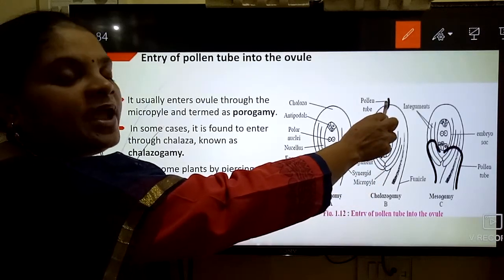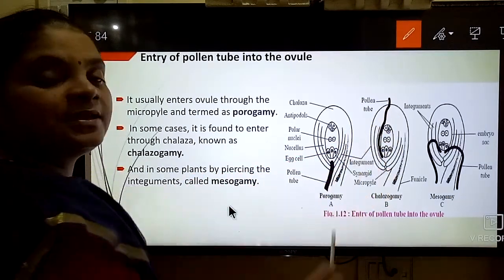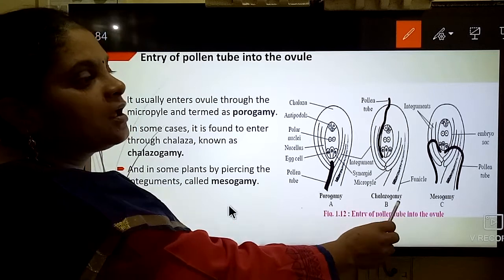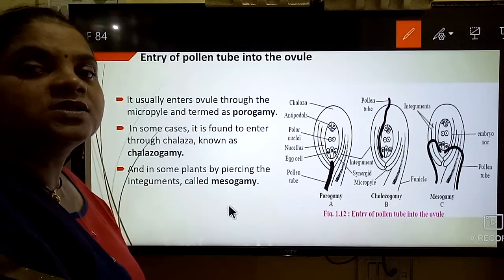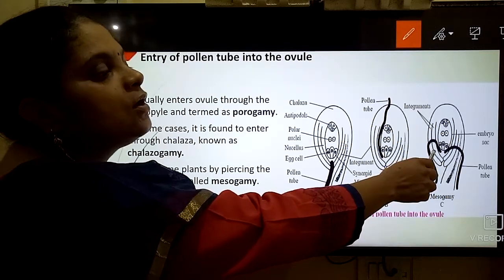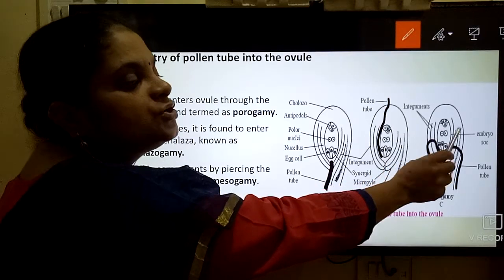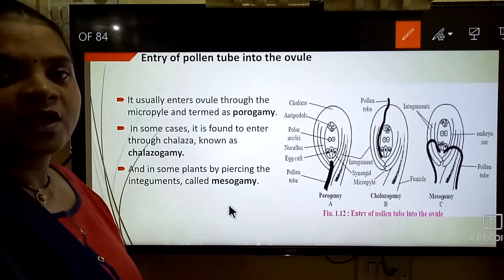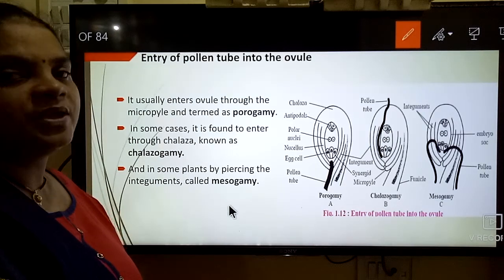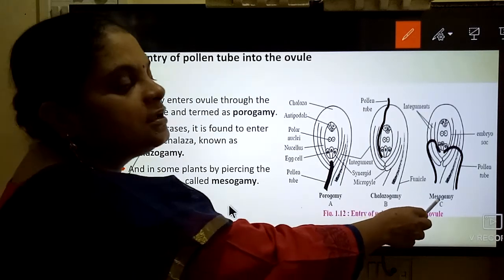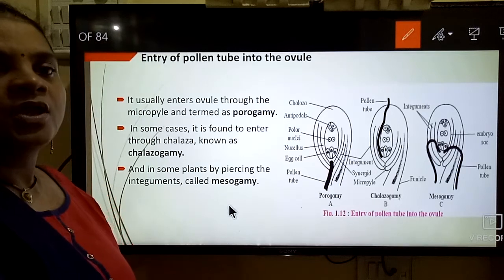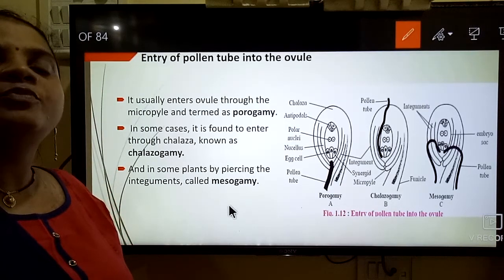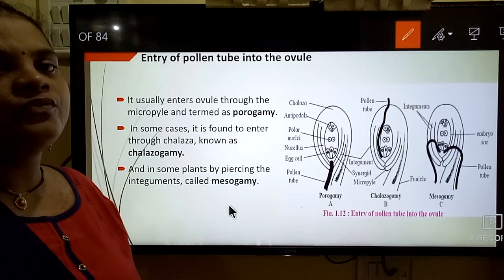Now, when the pollen tube enters through the chalazal end, that is called chalazogamy. When the pollen tube enters by piercing the integument, it is called mesogamy. So piercing of the integument is called mesogamy. So these are the three ways we observe entry of the pollen tube into the ovule.